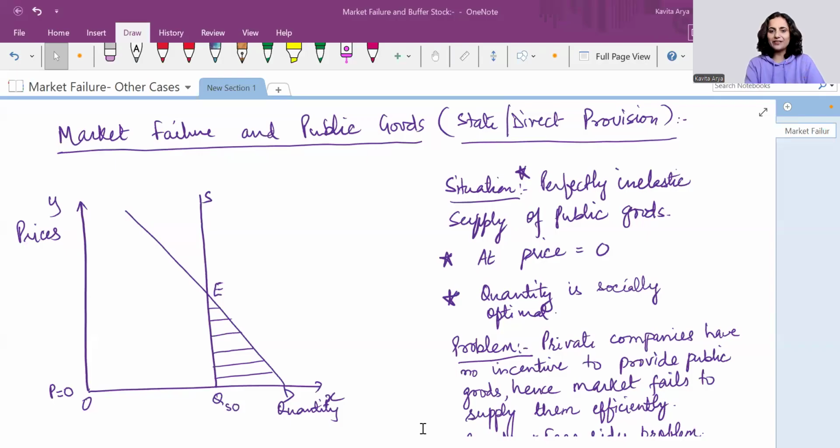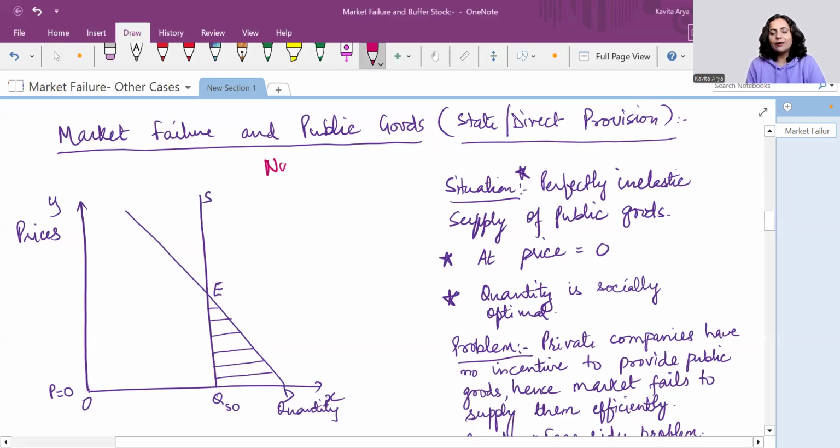Today's topic in hand is market failure and public goods. So let's proceed by knowing what we mean by the term public goods. What are its special features? So let's understand. When it comes to public goods, it means state provided goods. We say direct provision is made by the state or the government, right? And the two important features are that these are non-rivalrous and non-excludable. What do we mean by the same?